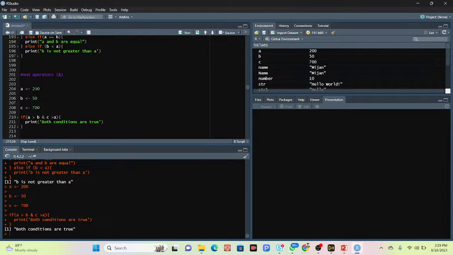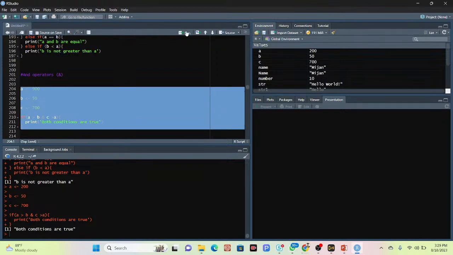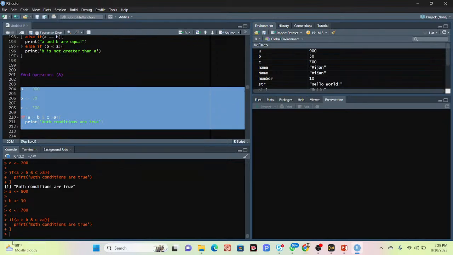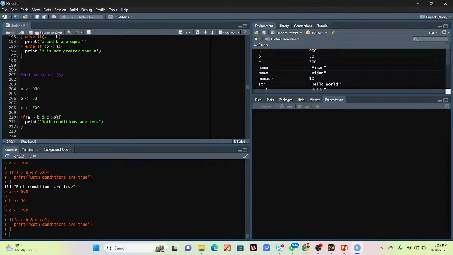Suppose I put here 900, and now check the result. Yeah, in this case the AND operation does not work. I did not get any result. The AND operation only works when both conditions, this condition and also this condition, are true. Then it will work. Otherwise, it does not work.